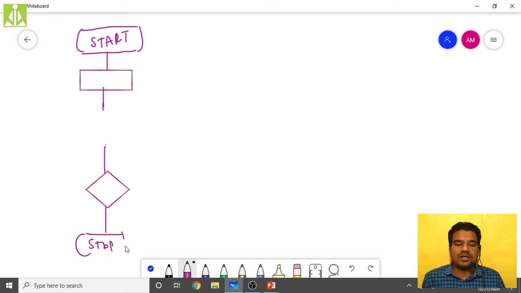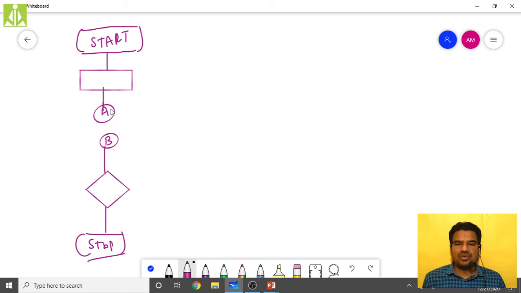So what is missing in this? Some logic over here is missing. I haven't mentioned that logic over here because it is too complex to fit in this small space. That is the reason I skipped this logic. So now I will put a connector over here, let us say A, and I will put another connector over here, let us say B. Now between this flow chart, some portion is missing with these two connectors, A and B.